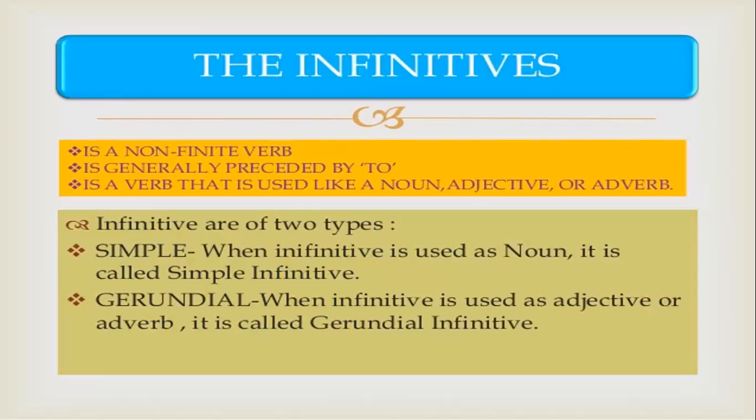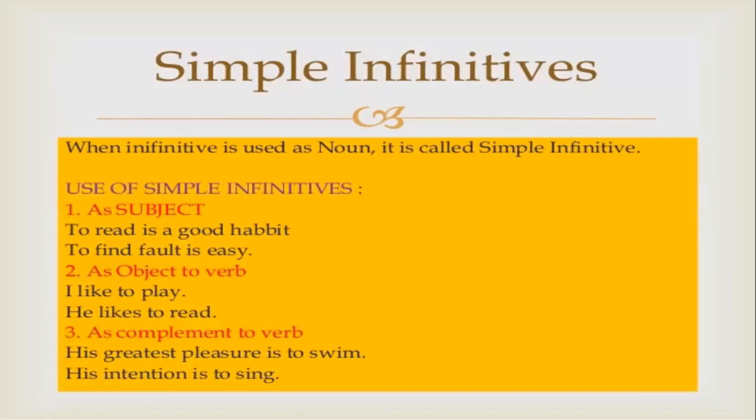The infinitive is a non-finite verb, generally preceded by "to", that is used like a noun, adjective, or adverb. Infinitives are of two types. Simple: when infinitive is used as a noun, it is called a simple infinitive. Gerundial: when infinitive is used as an adjective or adverb, it is called a gerundial infinitive.